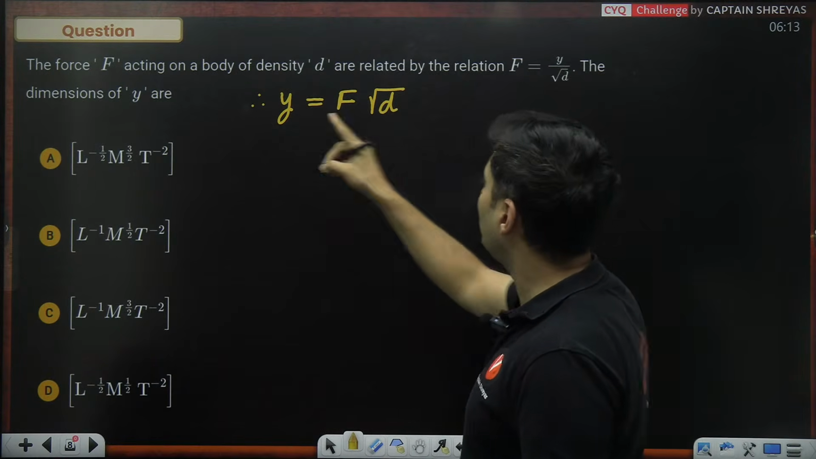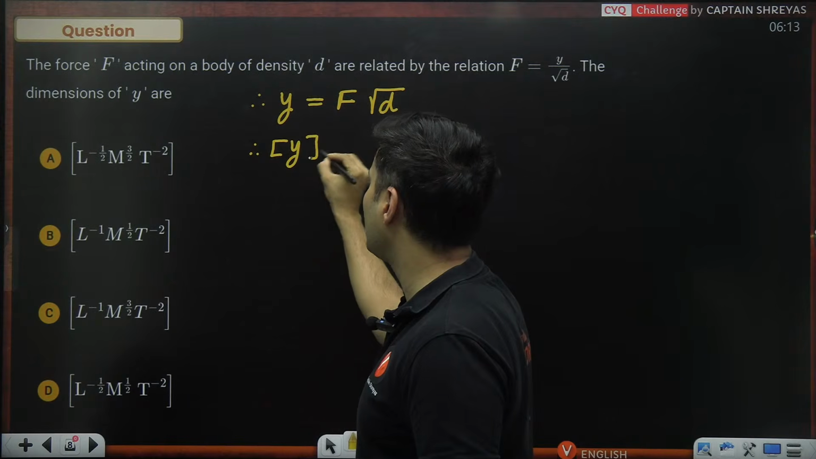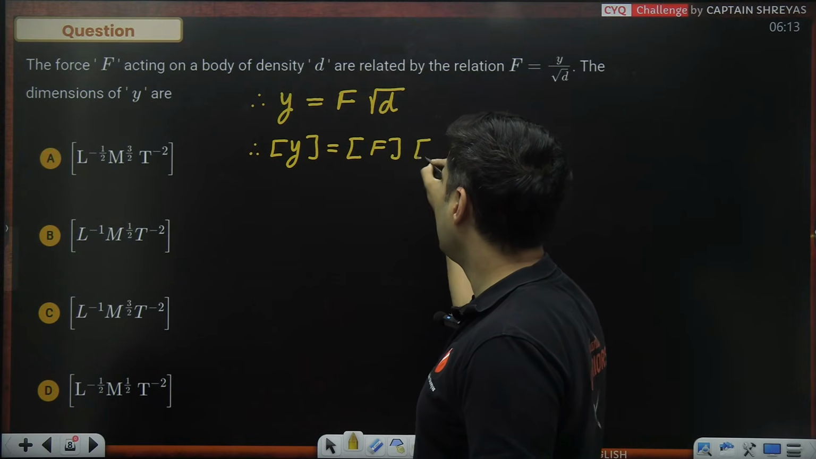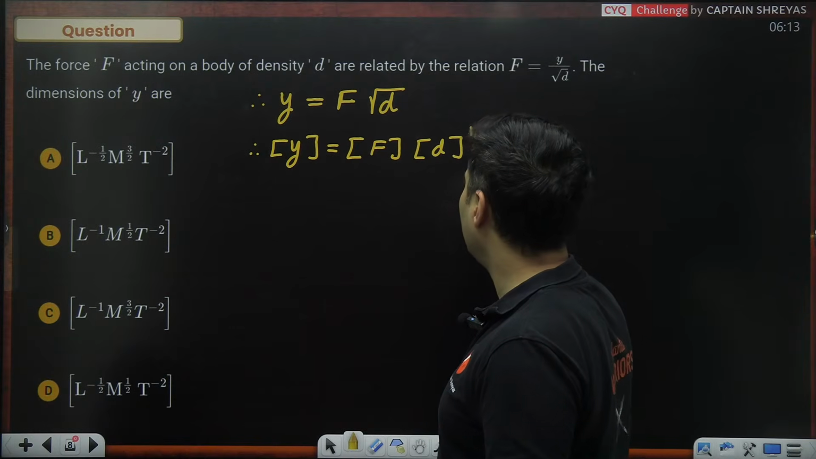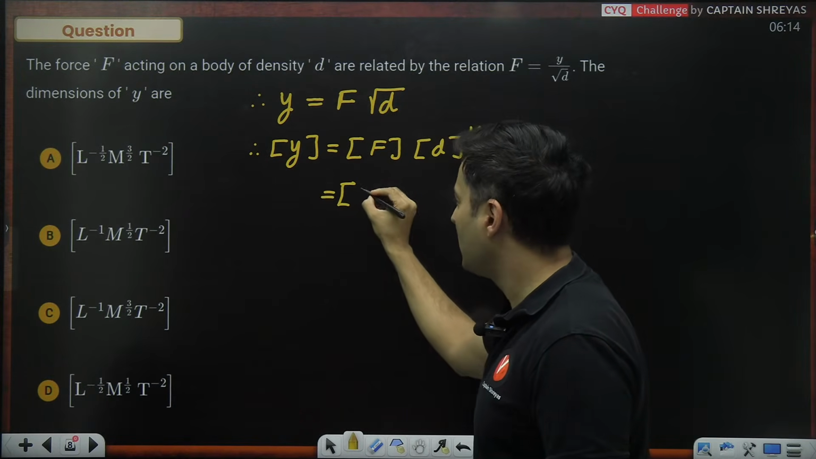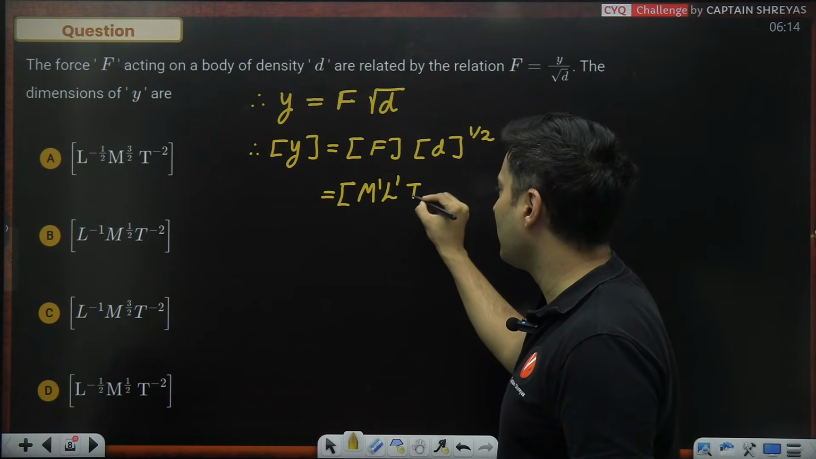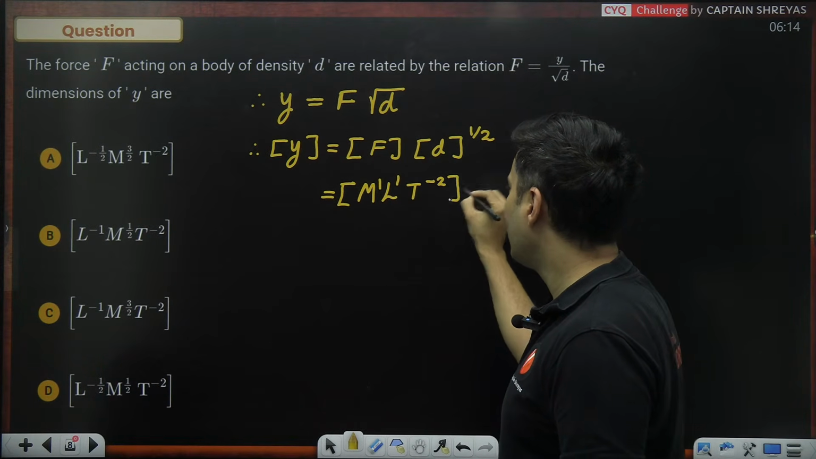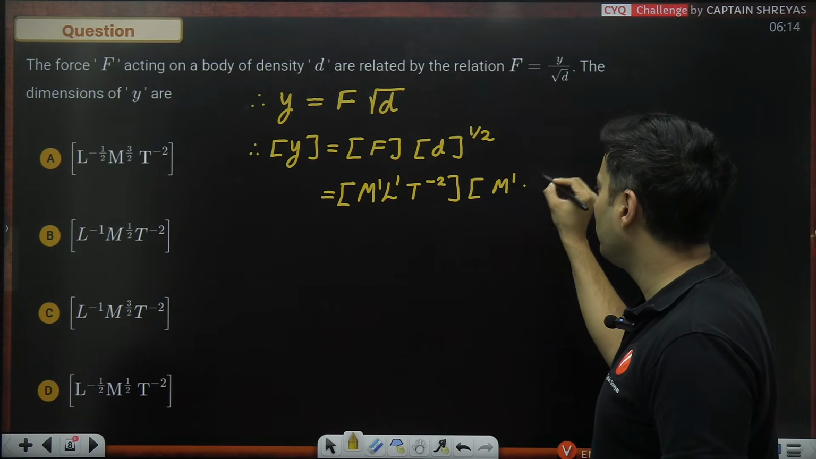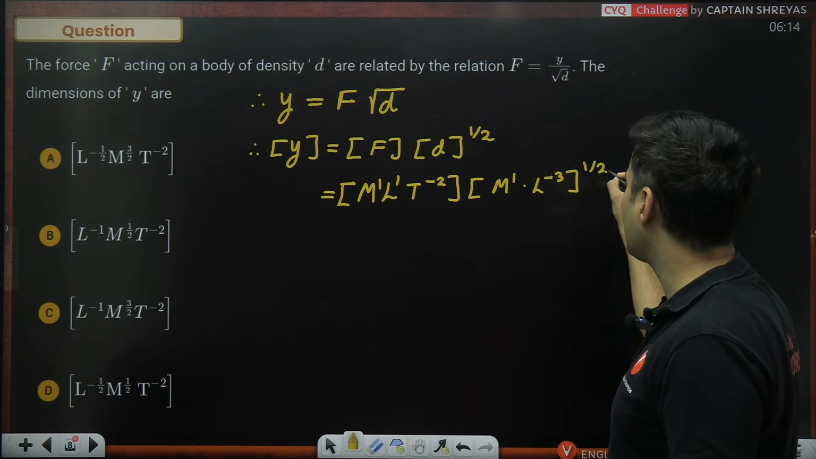So if I want to find the dimensions of y, I will have to take the dimension of force and the dimension of density, the whole thing raised to half. What is the dimension of force? It is mass into acceleration. Acceleration is L raised to 1, T raised to minus 2. Density is mass per volume, so again it is M raised to 1. Volume is L cube, but in the denominator, and this whole thing raised to half.